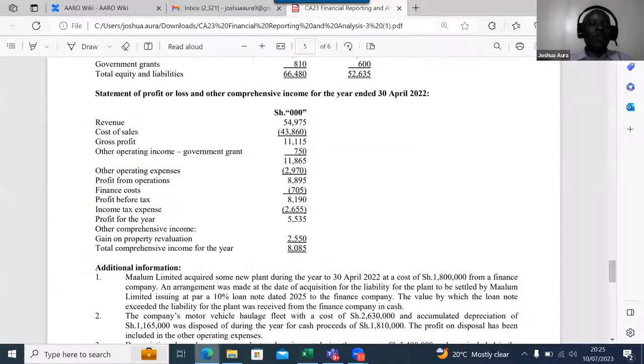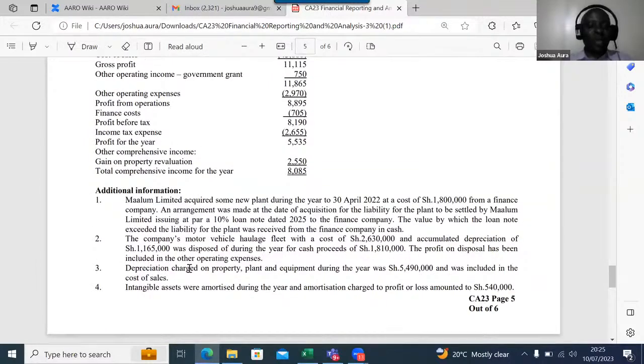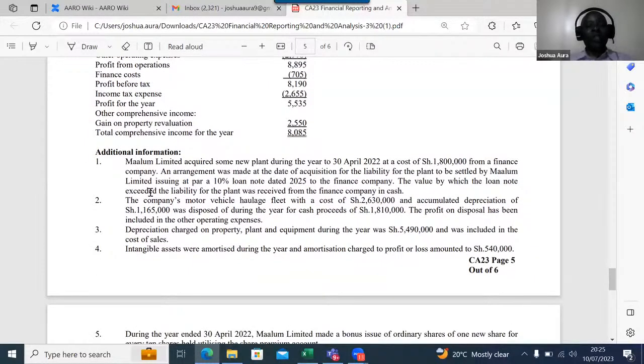I'll go straight away to my notes to the account, and look for any depreciation amount given. Like now in note number 1, what have they told us? Malum Limited acquired some new plant during the year to 30th April 2020 at a cost of 1,800 from a finance company. An arrangement was made at the date of acquisition for the liability for the plant to be settled by Malum Limited issuing at par a 10% loan note dated 2025 to the finance company. The value by which the loan note exceeded the liability for the plant was received from the finance company in cash.